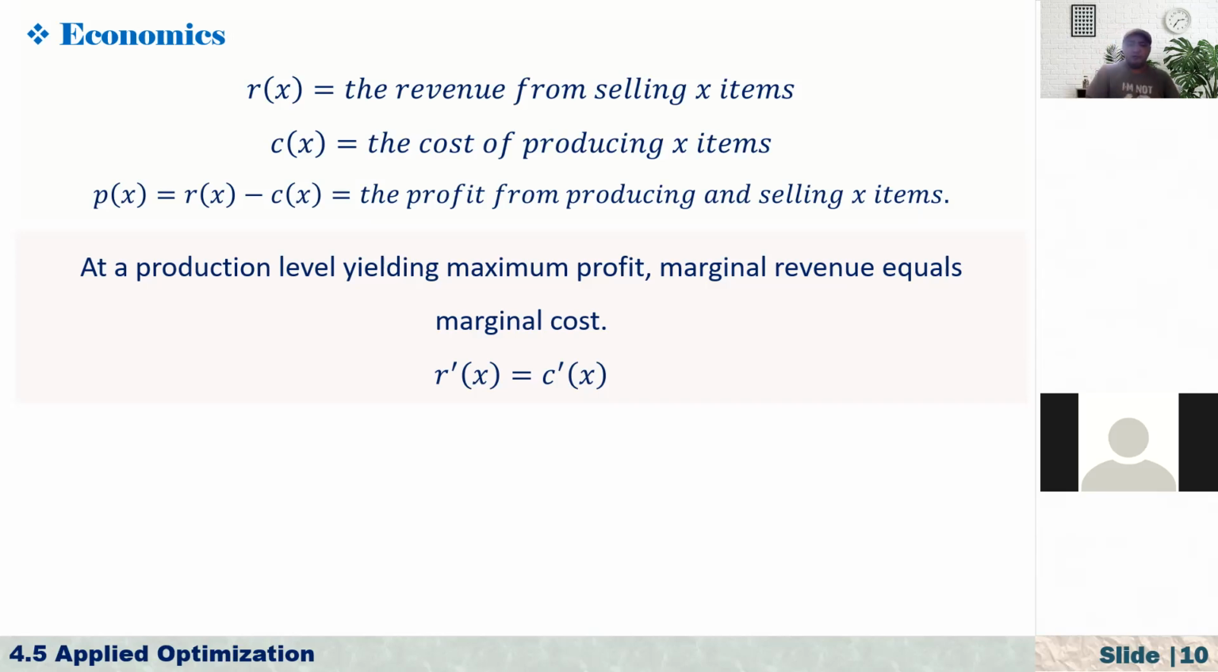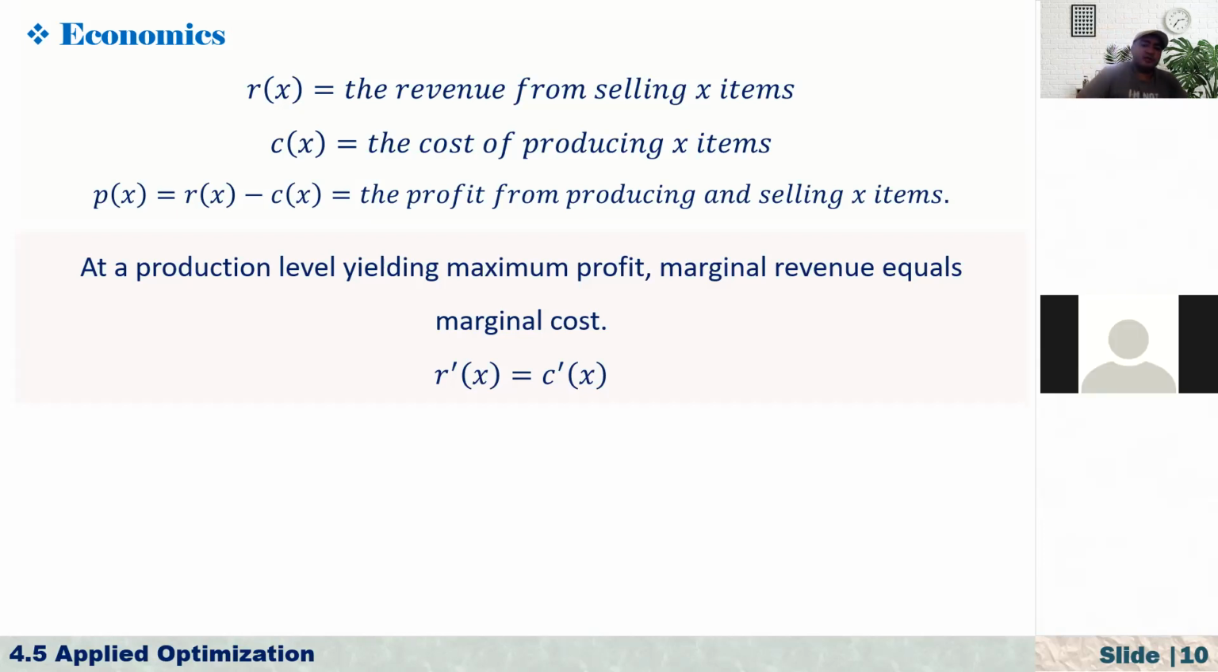Anyway, from real life, we know what profit is. Profit is selling price minus cost price. But here we are saying that it is revenue minus cost, and they are functions of x, the number of items produced, because if you produce more items, it affects the revenue and also the cost. So in economics, they don't call this the instantaneous rate of change. They use marginal cost, marginal revenue, marginal profit.